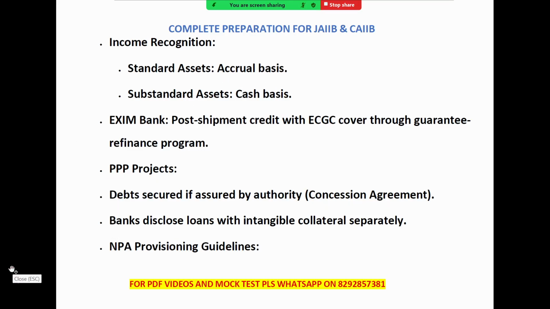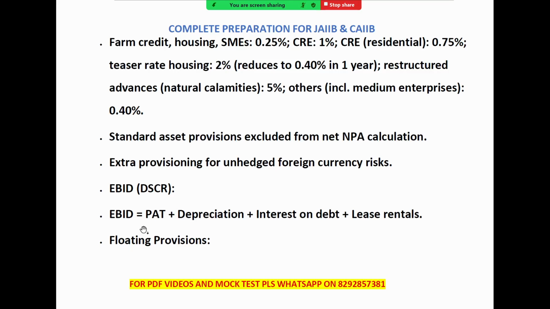Now let's talk about the NPA provisioning guidelines. Different loans have different provisioning requirements. As you can see, farm credit, housing and SME require 0.25% NPA provisioning.